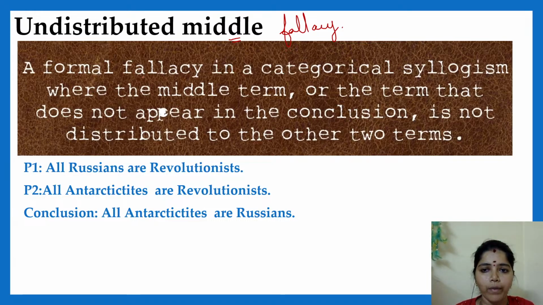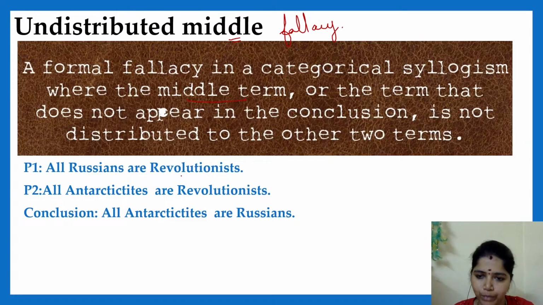A formal fallacy in a categorical syllogism where the middle term, the term that does not appear in the conclusion, is not distributed, we call the undistributed middle fallacy. I have told you what we mean by distribution. So the first rule is the undistributed middle fallacy.